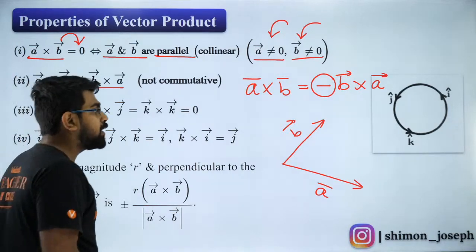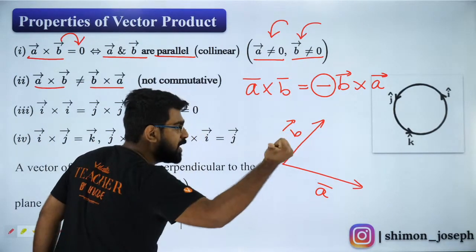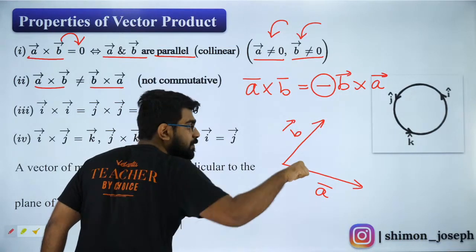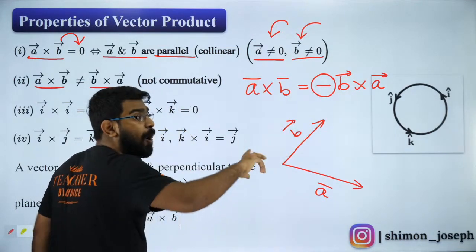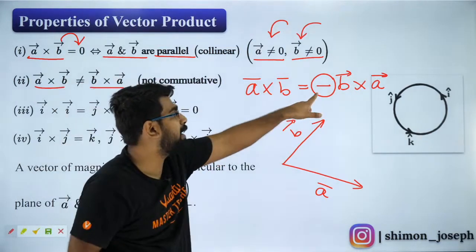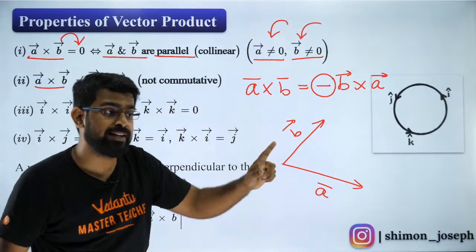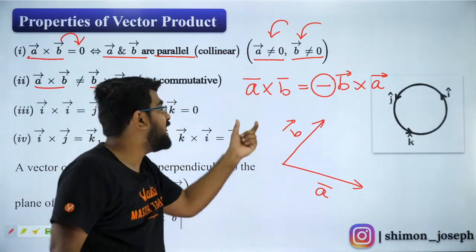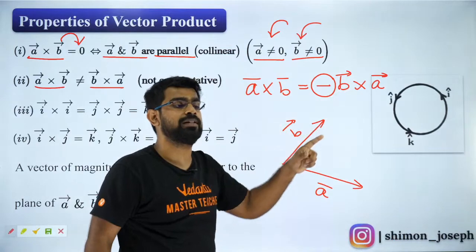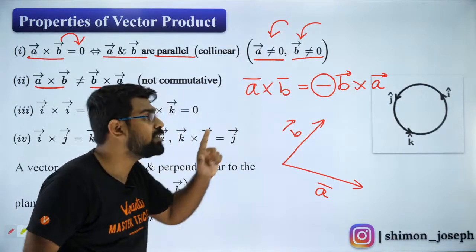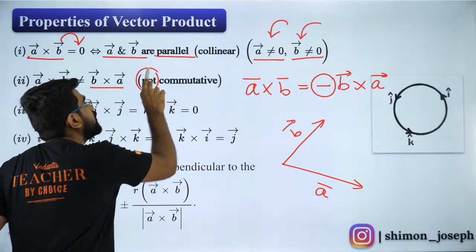Very good. Nakul, A cross B is outward, B cross A is inward. So they are of opposite directions. That is why you get a minus here. So it is not commutative. If it was commutative, A cross B should be equal to B cross A. That is not correct. So that is why vector product is not commutative.